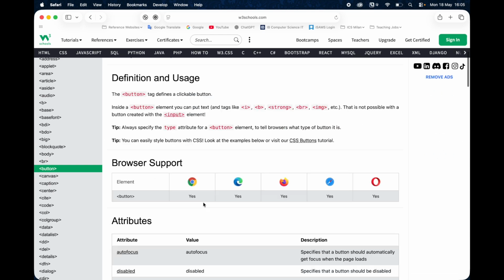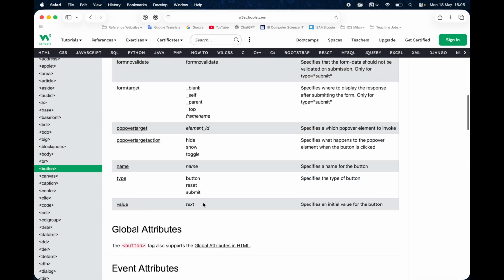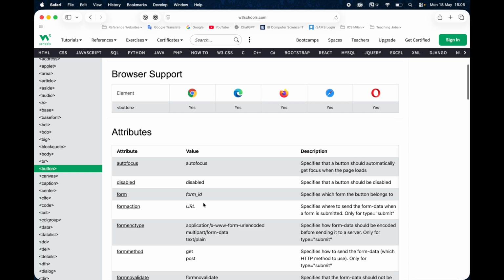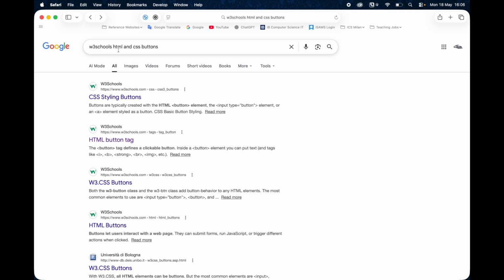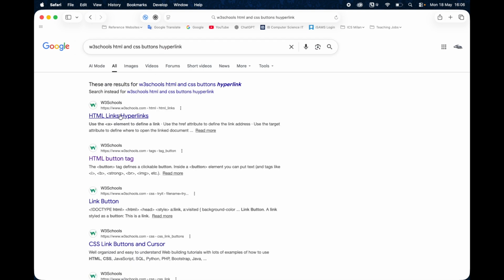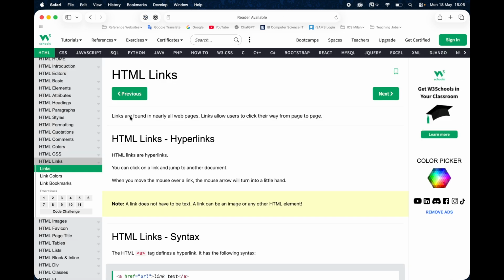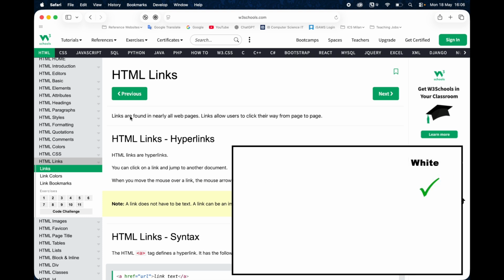Now, you want the button to link to a different page, right? So you want it to be a hyperlink from one page to another, which I do discuss in the video on how to do that. But if you're not sure, W3 Schools, HTML, CSS buttons, hyperlink. And then it'll go through and tell you how to do hyperlinks. So this is really going down that strategy of the white side. You're researching a topic. You're not getting AI to build your website. You're building it yourself. You're writing the code yourself. You're doing the research yourself.